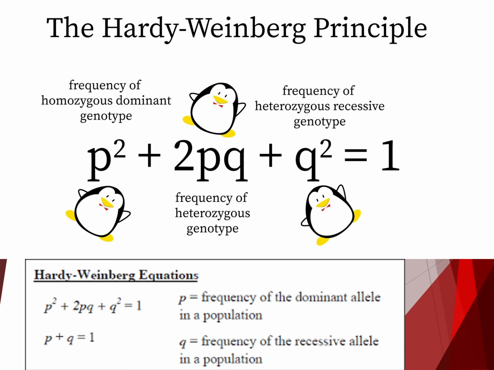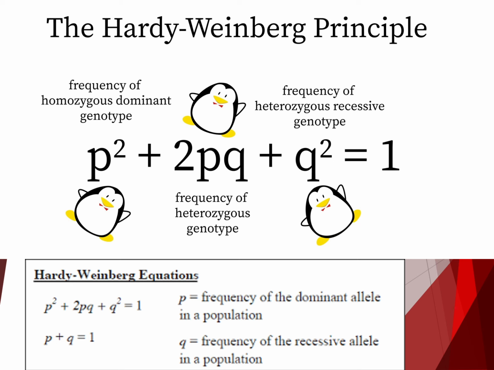The Hardy-Weinberg equation, which is on the screen here and which you'll need to take down, can be used to make predictions about a population. The Hardy-Weinberg equation for a population which is in equilibrium, which again doesn't happen in nature, but if it were to be in equilibrium, would be p squared plus 2pq plus q squared is all equal to 1. In this equation, p is the frequency of the dominant allele, and q is the frequency of the recessive allele.